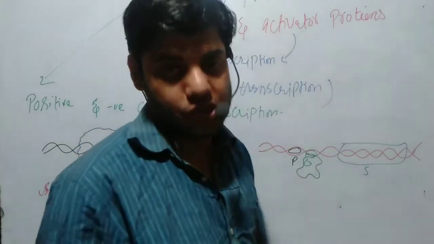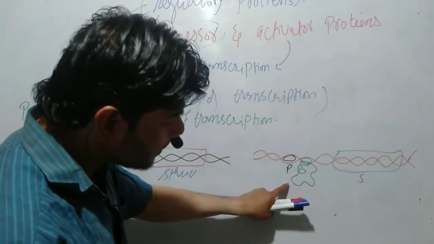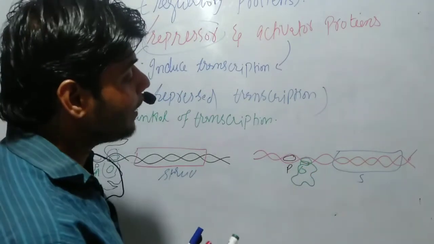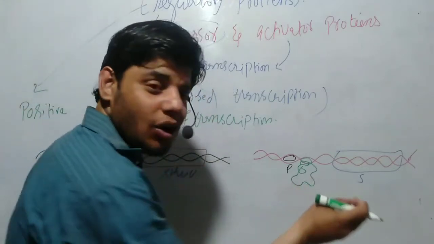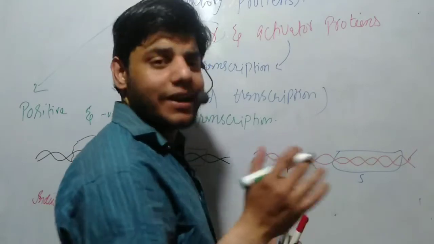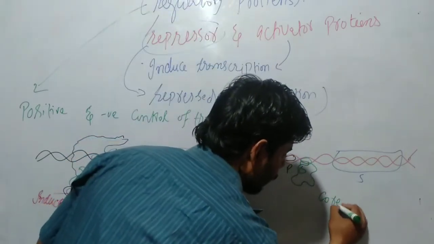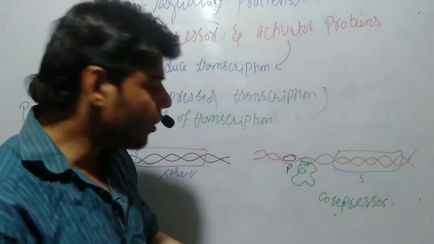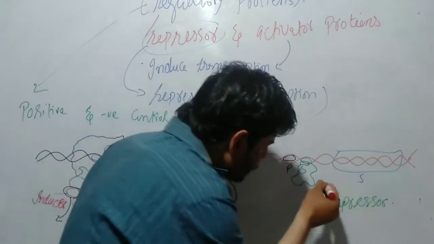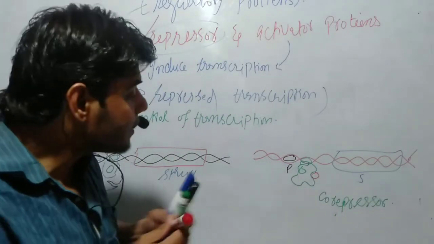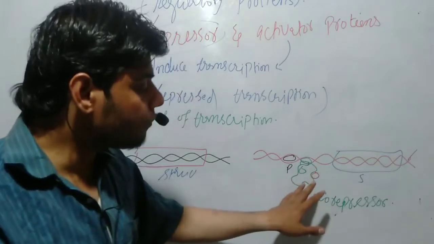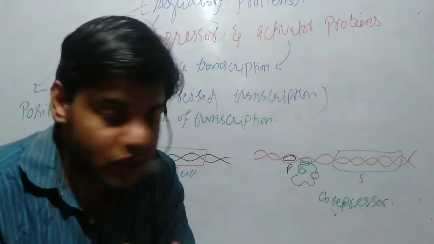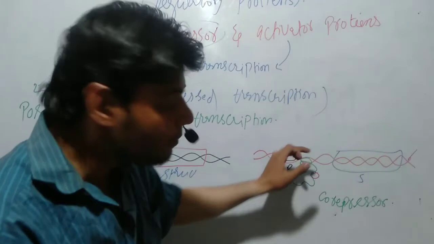process of transcription. Okay, but remember guys, this repressor protein does not bind to this operator portion by itself. It will bind at that time when we have another effector molecule which we call the co-repressor. Co-repressors are the effector molecules that can bind to this portion of the repressor enzyme. When it binds to this portion of the repressor at the active site, what happens? It will bring some conformational changes, due to which it will bind to this operator region and stop the process